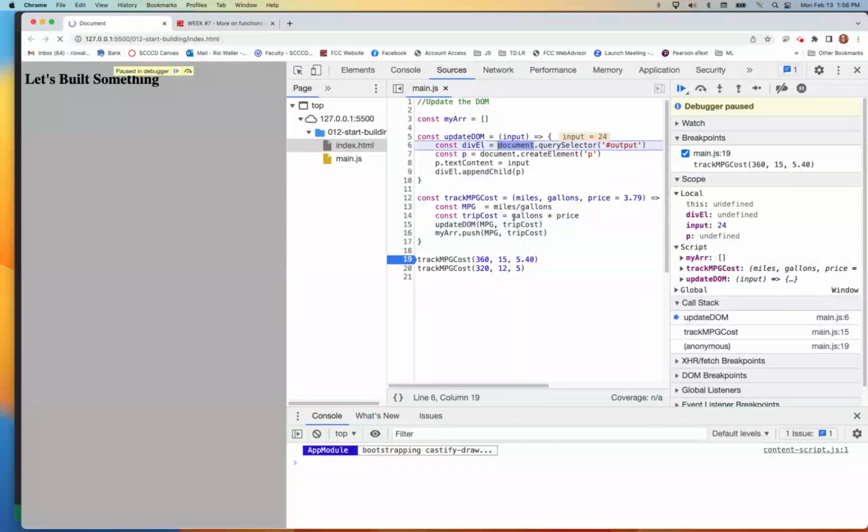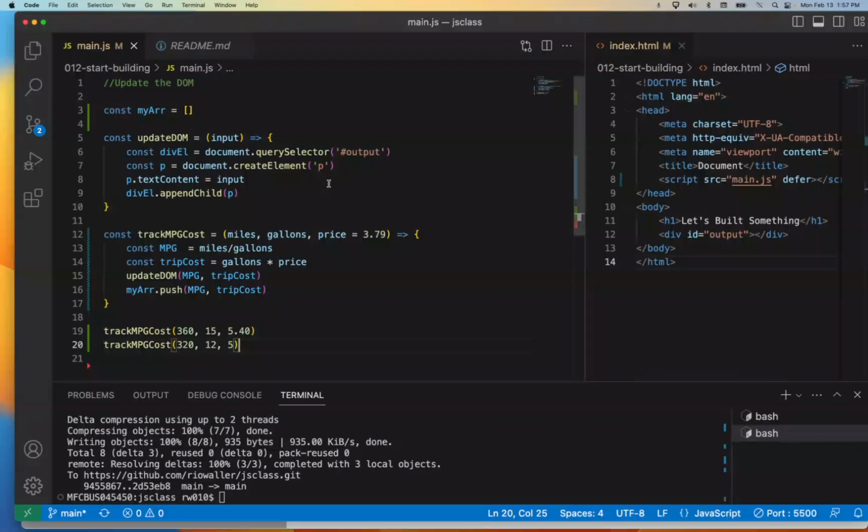Now I'm passing the miles, the update. Another problem that creates is that when we call update DOM, we're passing two arguments, but there's only one parameter here. So how could we fix that? Well, this would be a fun fix to do by adding some context here. I'm going to add a template string that says mileage is, and inject the variable here. There we go. Let's just finish it and then we'll talk about it.